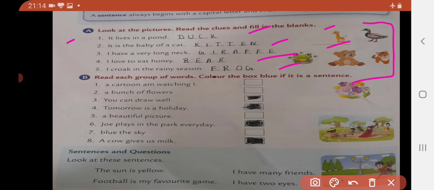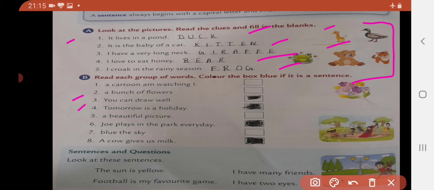Now B part. Read each group of words. Color the box blue if it is a sentence. So here you need to check whether the group of words are in the proper order or not, whether these are complete or not, or they may be an incomplete sentence, or they may be a phrase also. So the first one is: a cartoon am watching I. Here the group of words are not written in a proper order, so it is not a sentence, so we will not color it. Now the next is: a bunch of flowers. So here also it is not a complete sentence, it is a phrase, so we will not color it.